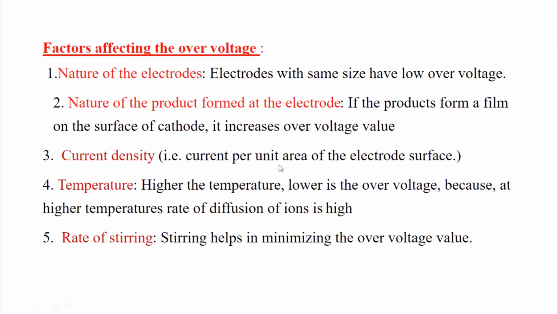Current density is current per unit area of electrode surface. At low current density, uniform deposition of metal atoms on the surface of the cathode will not take place. At high current density, over deposition will occur. Hence, moderate current density is suitable for the plating process, which decreases the over voltage. Low and higher current density increase the over voltage. Temperature: the higher the temperature, the lower the over voltage, because at higher temperature the rate of diffusion of ions is high. Stirring of the electrolyte decreases the over voltage, since it helps fast diffusion of ions from the electrolyte to the cathode.